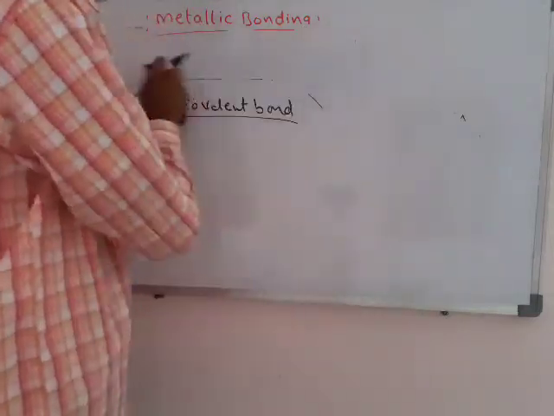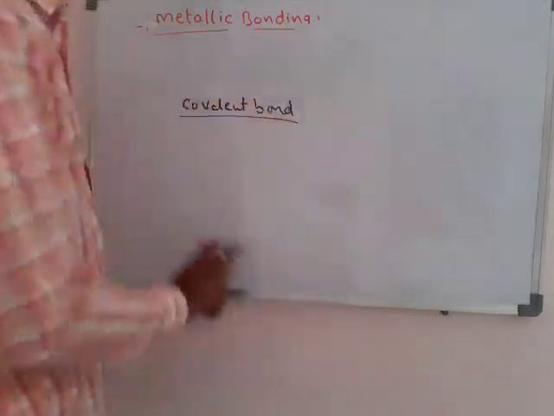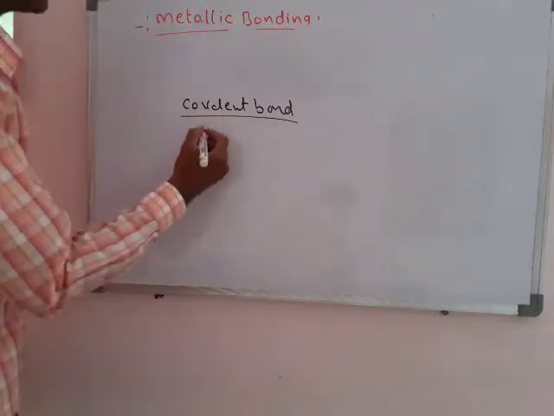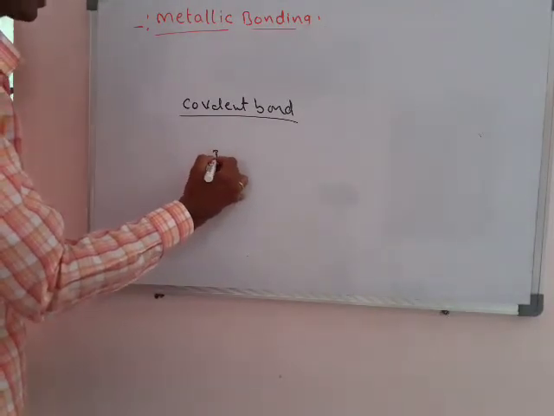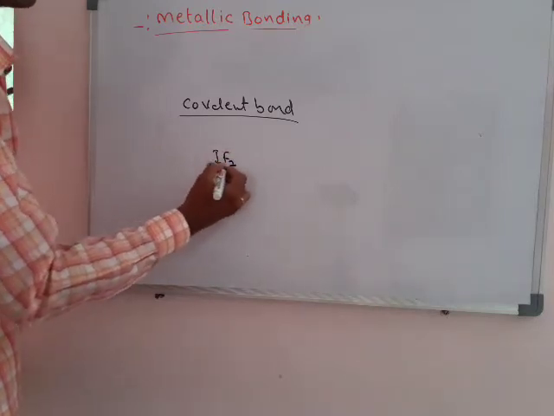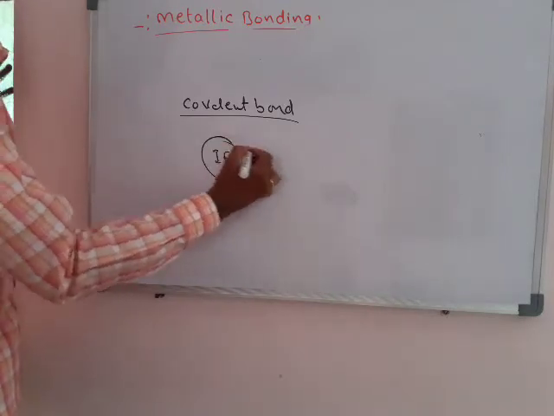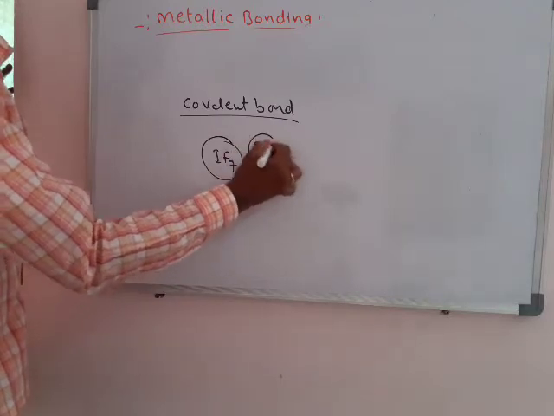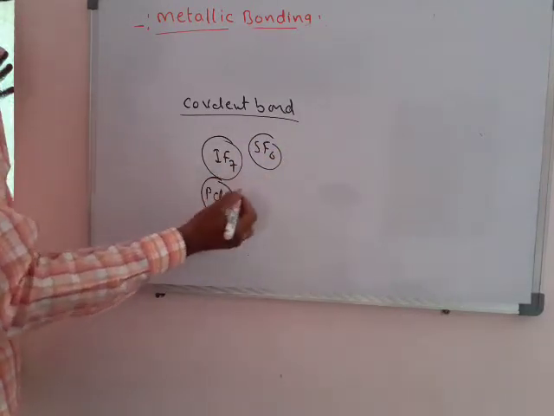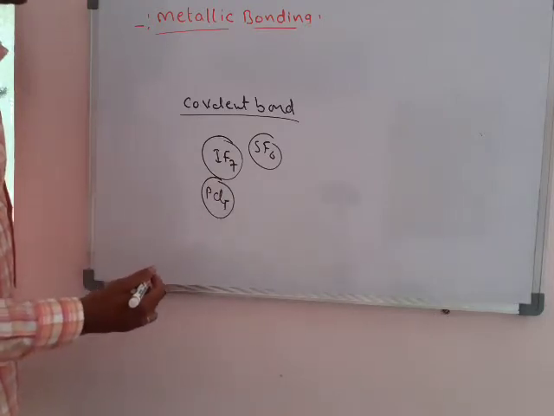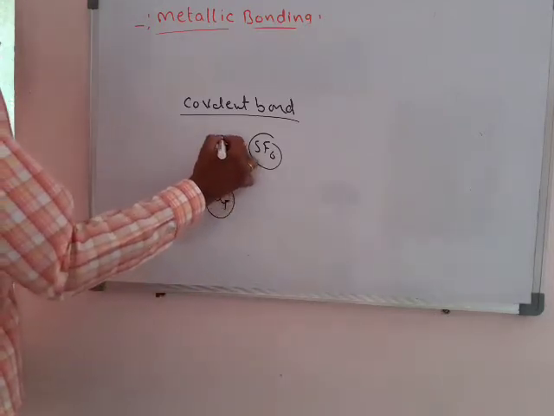Generally, what are the maximum covalent bonds? For example, in IF7, iodine has 7 covalent bonds. SF6 has 6 covalent bonds. PCl5 has 5 covalent bonds. The maximum number formed is 7.